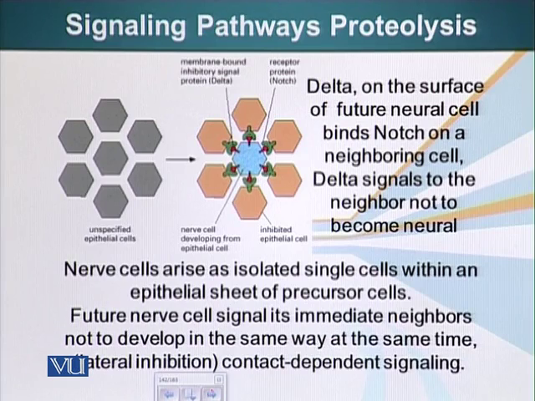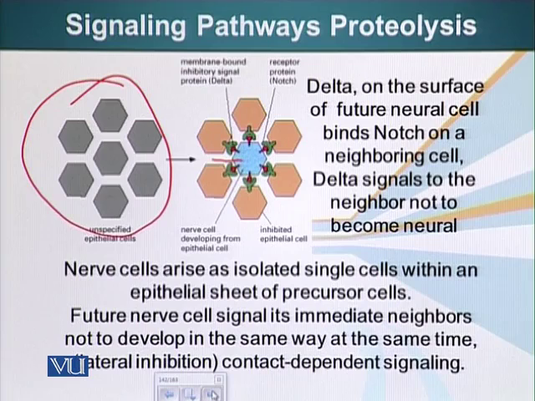There is a protein that is expressed on the surface of a future neuronal cell called Delta that binds to Notch on neighboring cells. So here is a cell. Initially, these cells were all unspecified epithelial cells. This cell decided to become a future neuronal cell or nerve cell. It displayed a molecule called Delta on its surface. Delta will bind receptors on the surface of adjacent cells, epithelial cells, and the receptor for that is Notch.